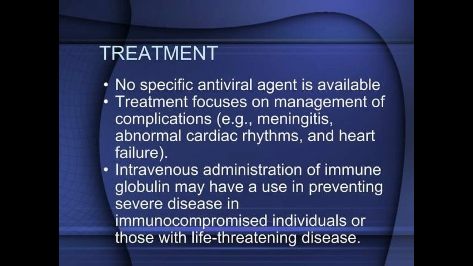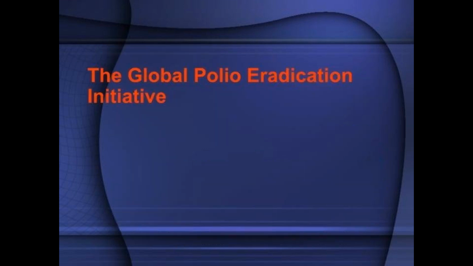Treatment: no specific antiviral agent is available. Treatment focuses on management of complications, e.g., meningitis, abnormal cardiac rhythms, and heart failure. Intravenous administration of immune globulin may have a use in preventing severe disease in immunocompromised individuals or those with life-threatening disease.